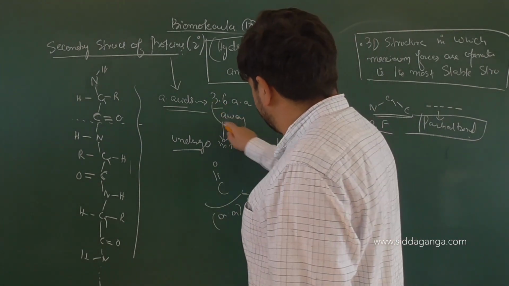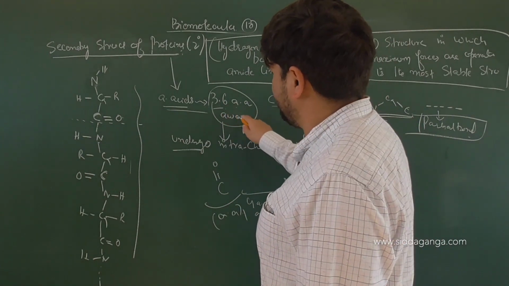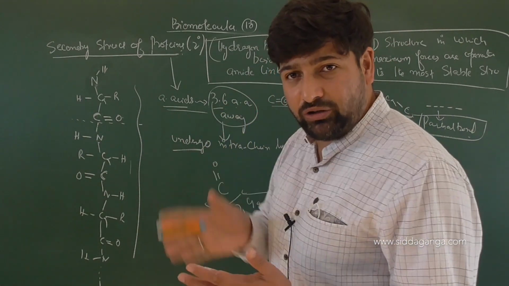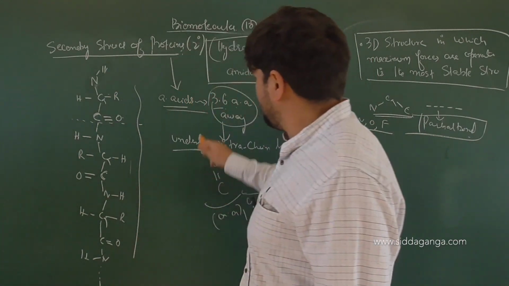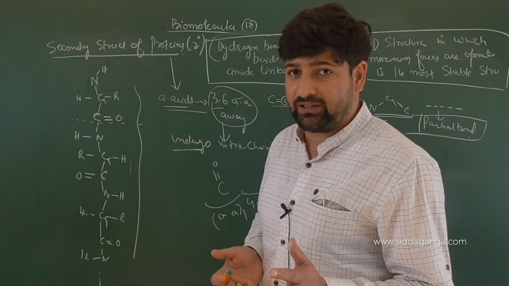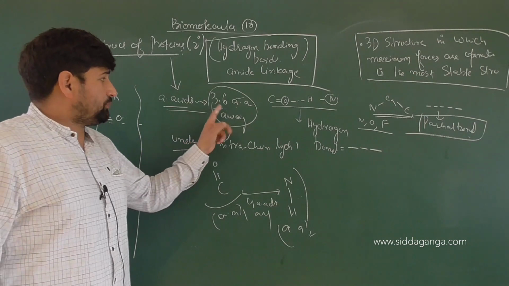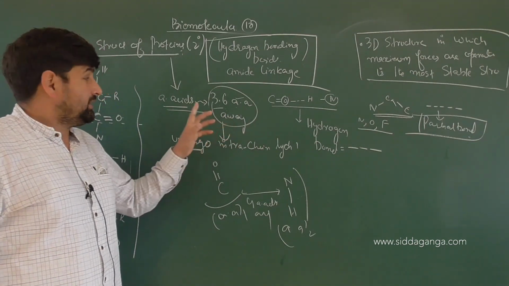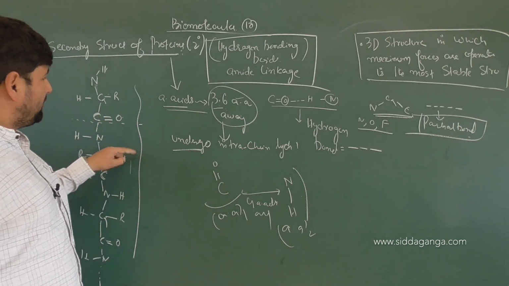Generally, on an average, when the crystallographic analysis is done, the amino acids are coming 3.6 amino acids away. So hydrogen bonding will come into play within the chain between the amino acids which are 3.6 amino acids away from each other. Am I clear with this thought here? Right. Now, they are 3.6 amino acids away from each other. As a result of that, what will happen? One is that hydrogen bonding will come into play.